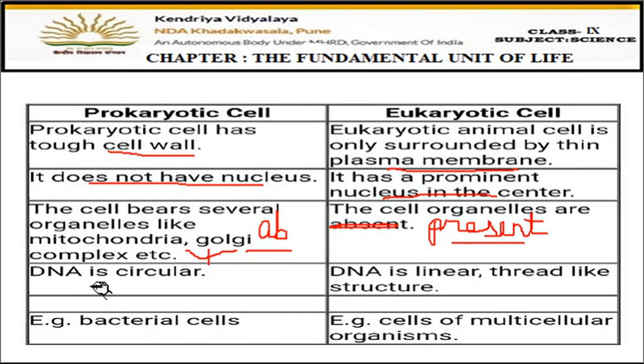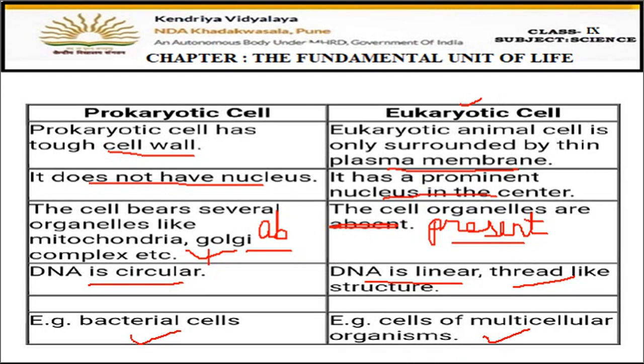Now here the DNA will be circular, whereas in case of eukaryotes the DNA is a linear thread-like structure. Here the example is bacteria, and all the multicellular organisms will be examples of eukaryotes. So these are the different points between prokaryotes and eukaryotes.